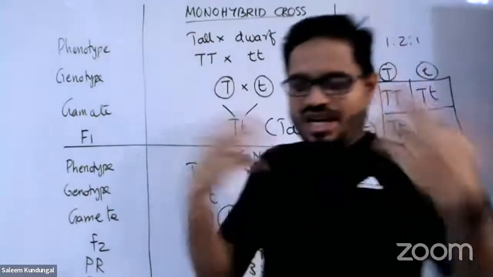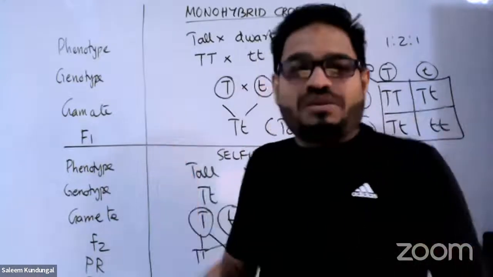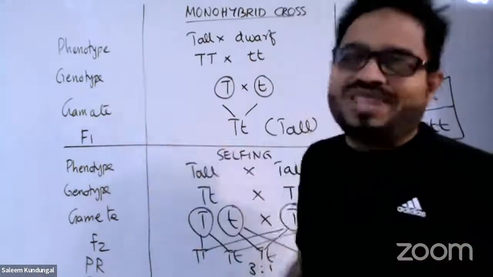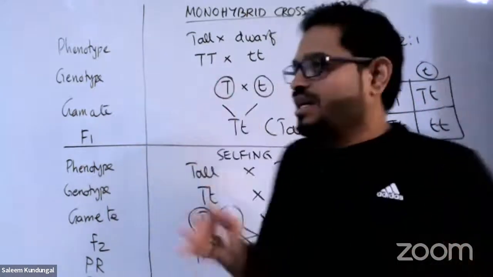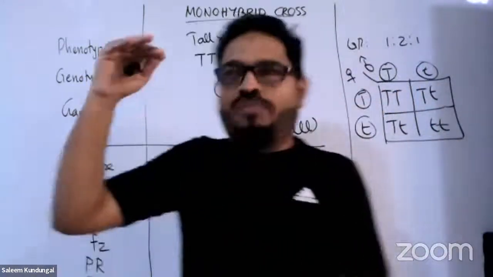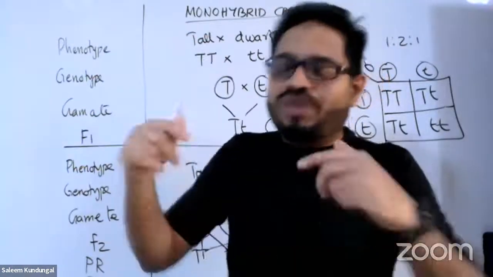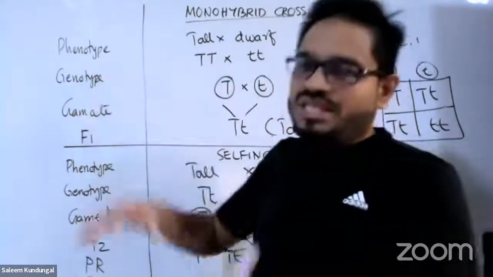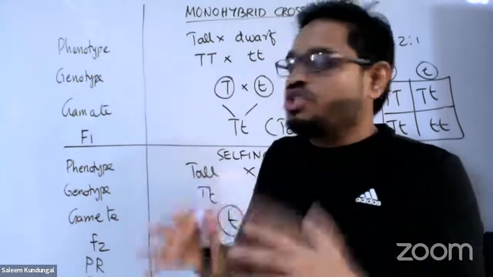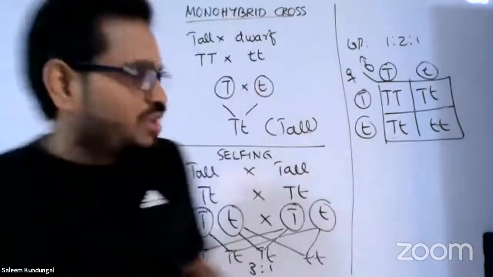Phenotype means how a particular organism expresses its character. The character which has been expressed is called phenotype, isn't it? Okay, guys. Then comes genotype. Genotype is the genetic constitution. Whatever the character expressed, a tall plant may not be purely tall. It might have that factor of becoming dwarf also. So genotype is the genetic constitution behind the character. A gamete is of course a female or male gamete, that is sperm and egg.